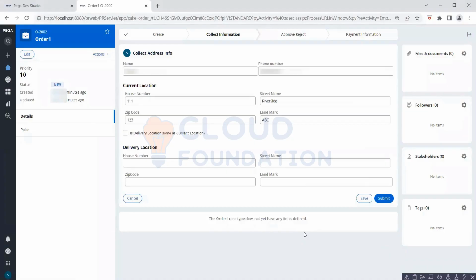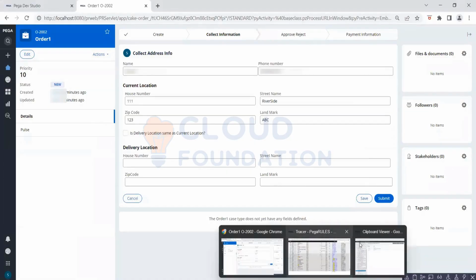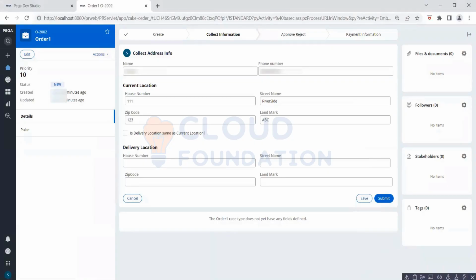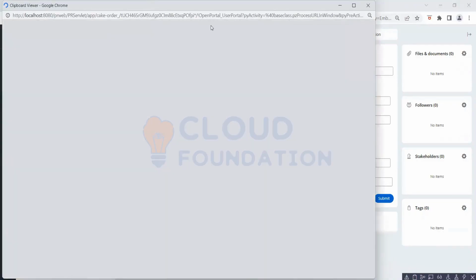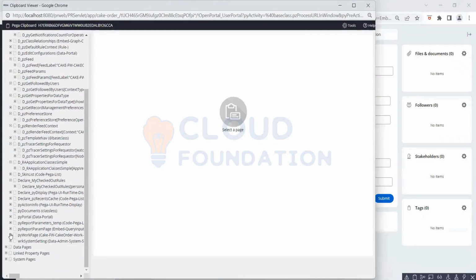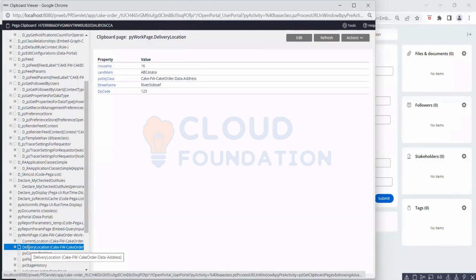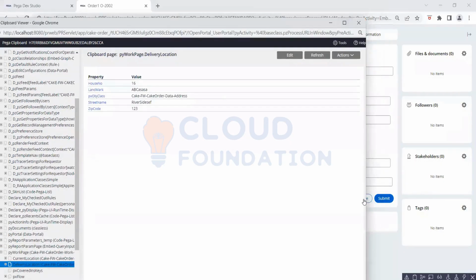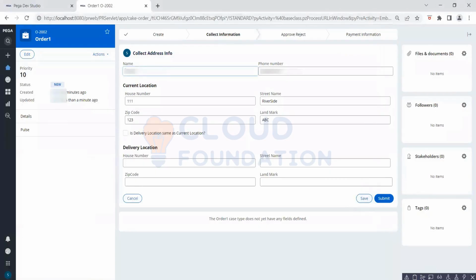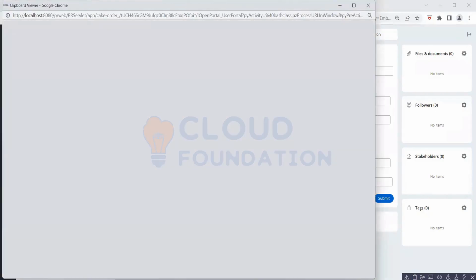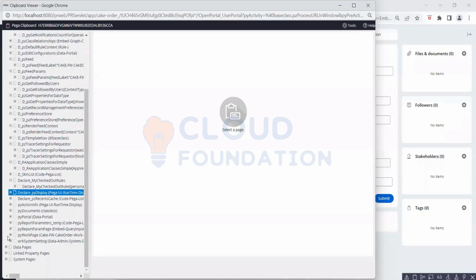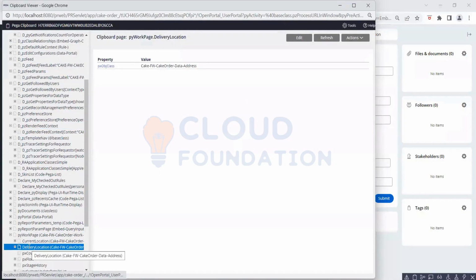Have you opened the clipboard? Let me again close it. The latest clipboard. I need to uncheck. Delivery pay location should not be there now. This data also should not be there. Should I click on save and then check? Just click on save. Absolutely, it has to get removed from clipboard. Now it's not there.